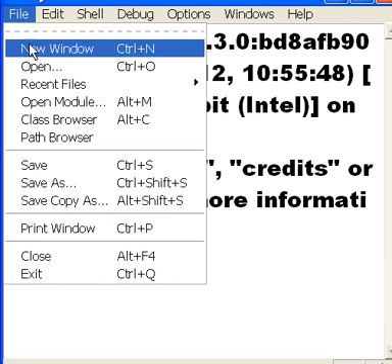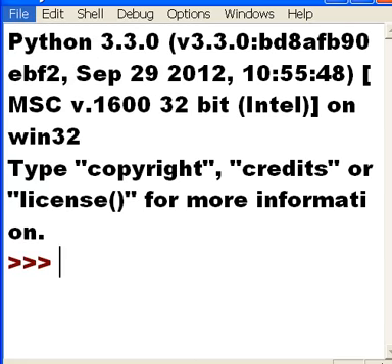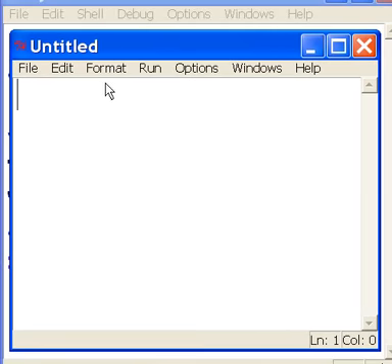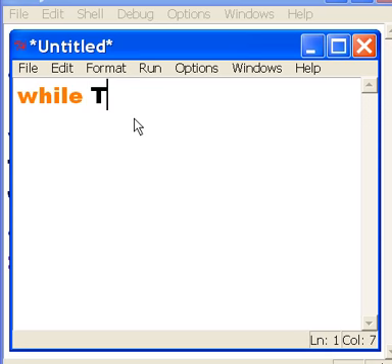Go to File, and I'll click on New Window. When I do that, this guy pops up. Let's key in our program now. I'm going to key in the overall while loop. While this is true, I want you to do the following.